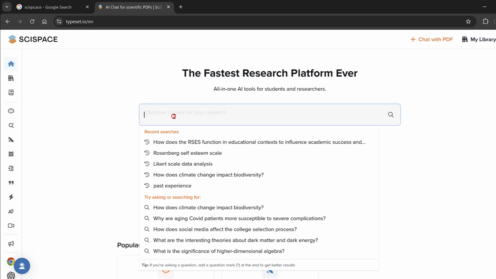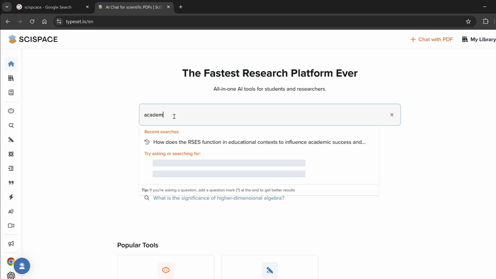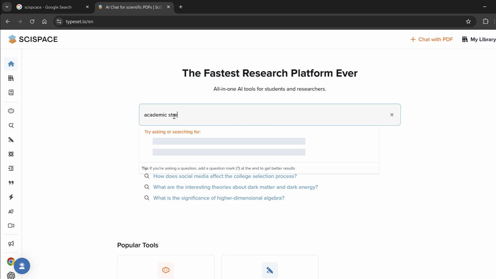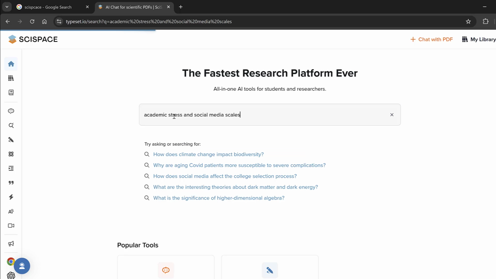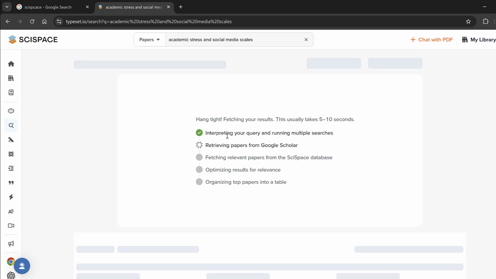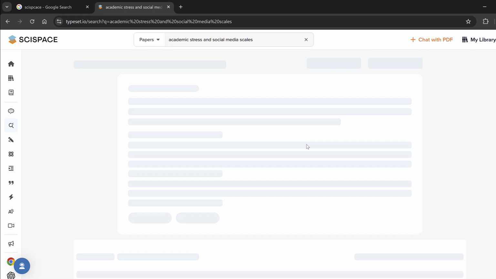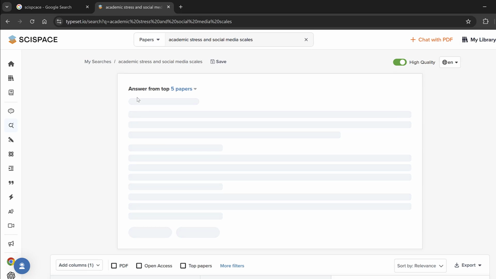So let's say we want to investigate academic stress and social media. I will just type them like this, scales, and I will click enter. Here it starts collecting the data. It says that it is interpreting the query, running multiple searches, etc. And here we have the answer from the top 5 papers.